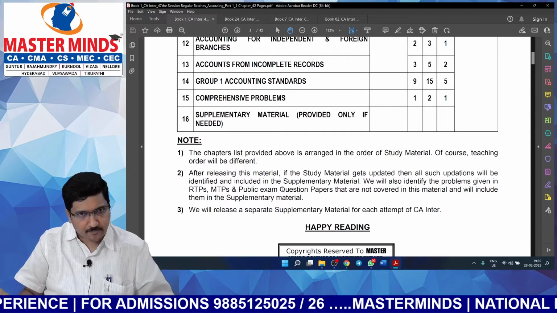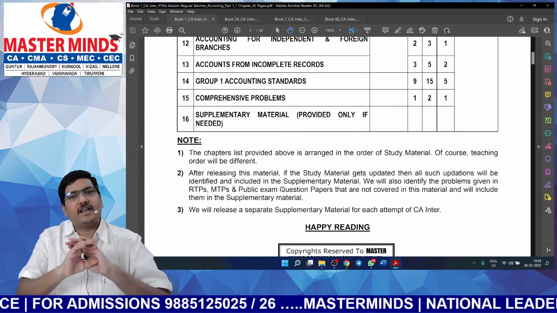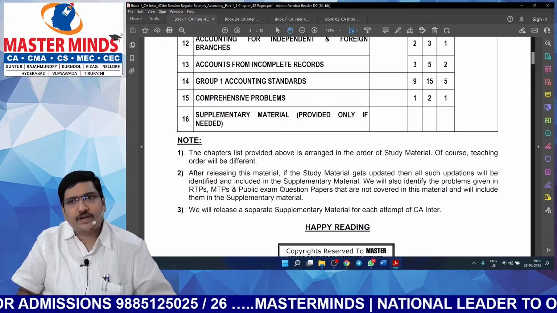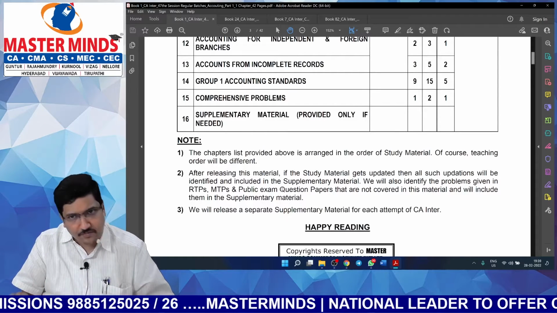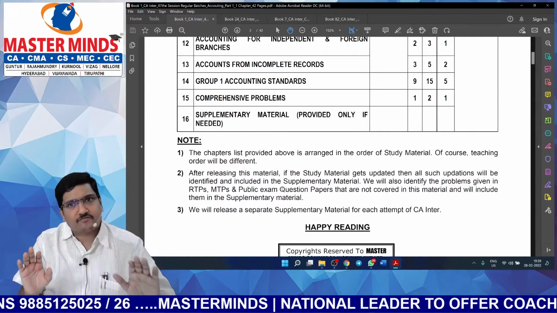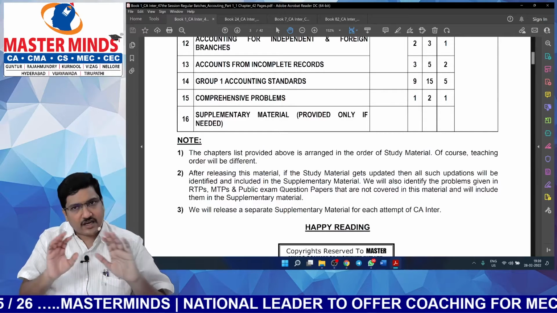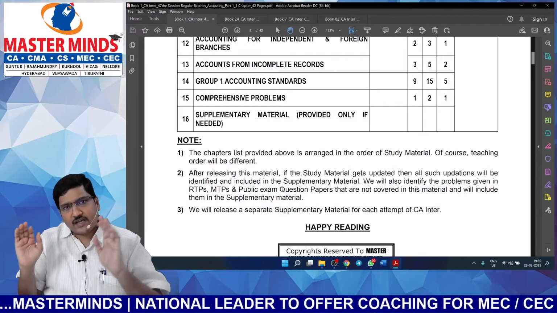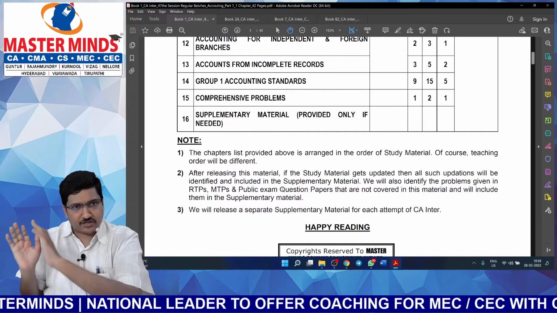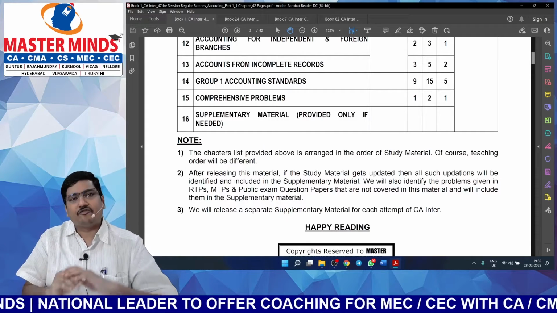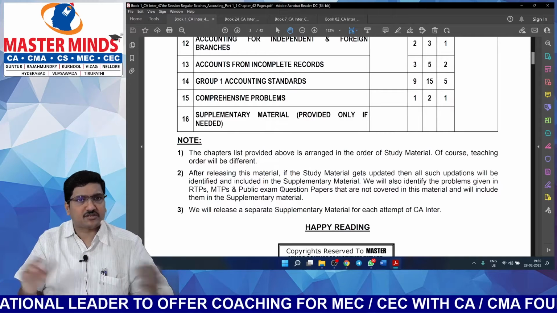study material. You need not refer to any other RTPs. You need not refer to any other MTPs. You need not refer to any of the previous exam problems. That means all the ICAI sources are already included in this material, and wherever there are repetitions, we have